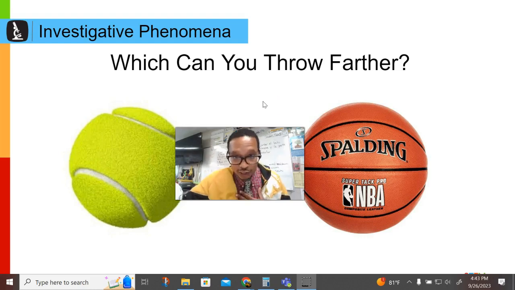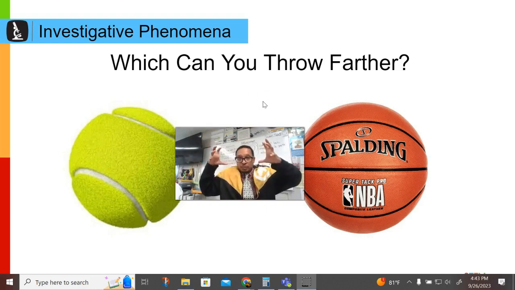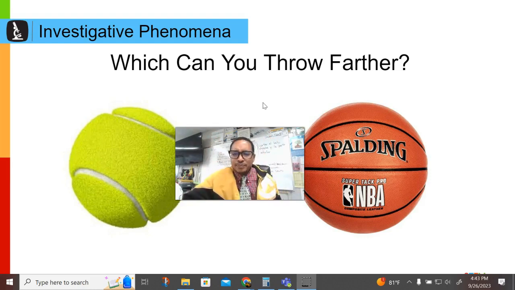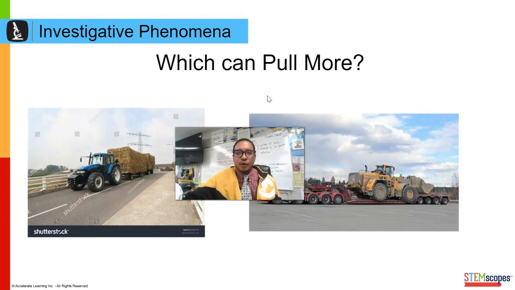I'm going to go with the tennis ball. The basketball, what do you think it has too much? It has a lot more. For one, it's bigger, so it's got a lot more volume. I would say that. And then the other part is, well, you tell me. What is it? All right, let's move it forward.